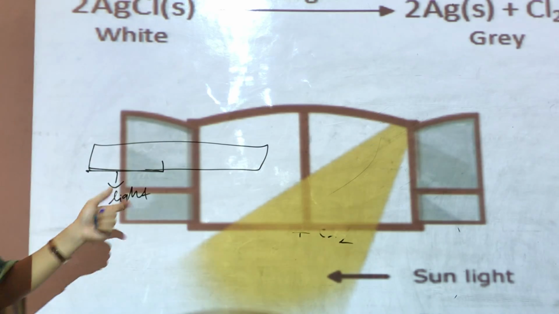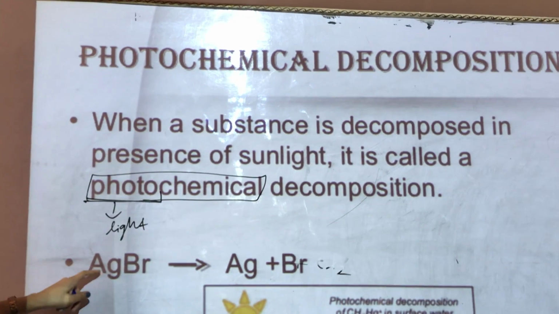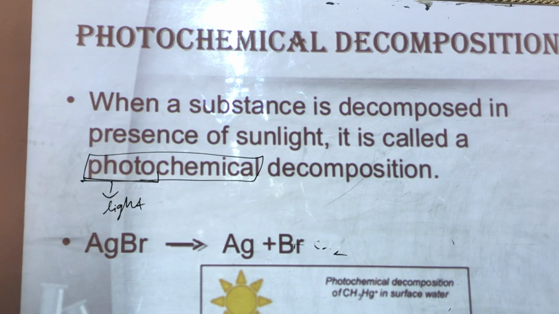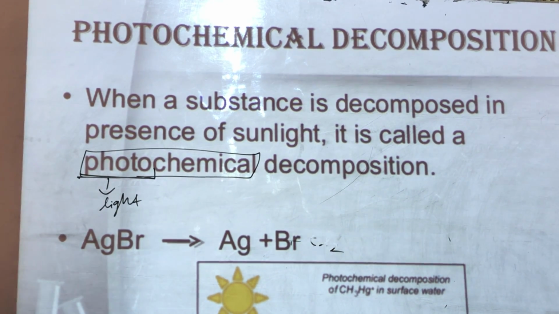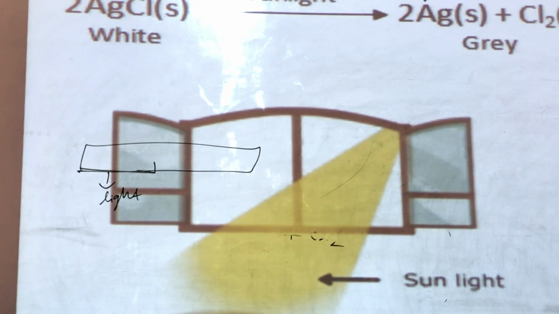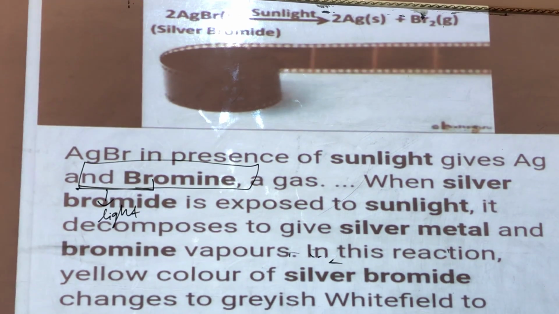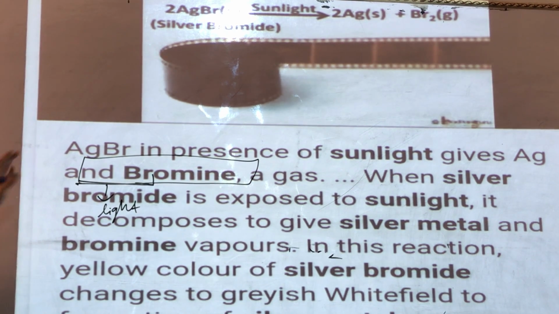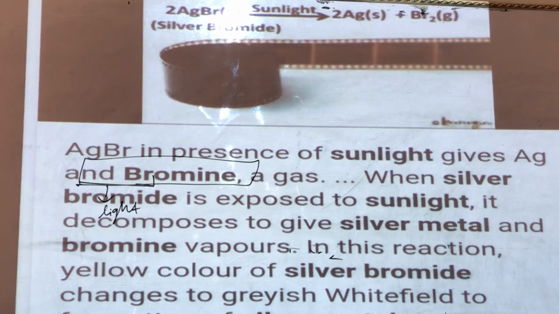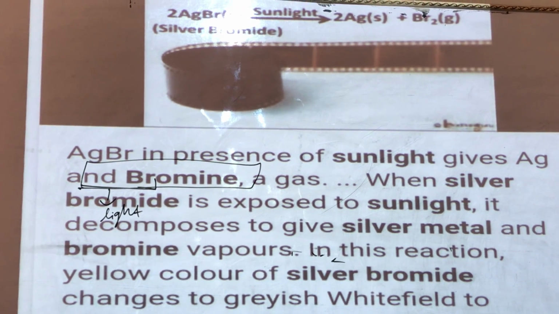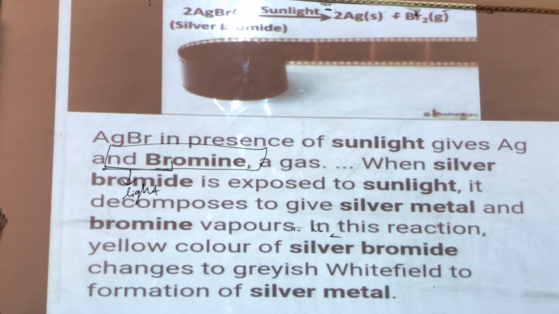That was the photochemical decomposition of AgCl, silver chloride, and this is AgBr. AgBr is also an example of photochemical decomposition, which is generally used in black and white photography. When you leave AgBr in the presence of sunlight, it gives Ag and bromine as a gas.